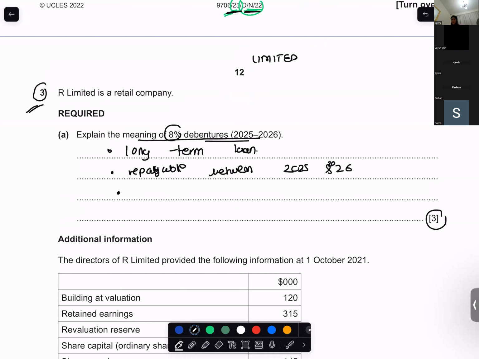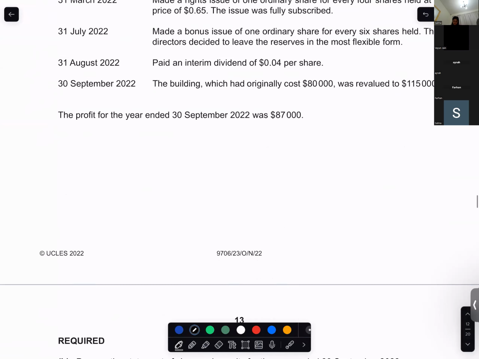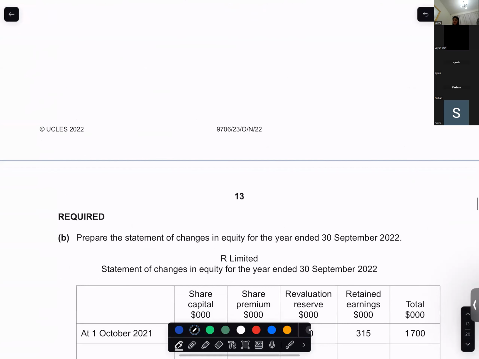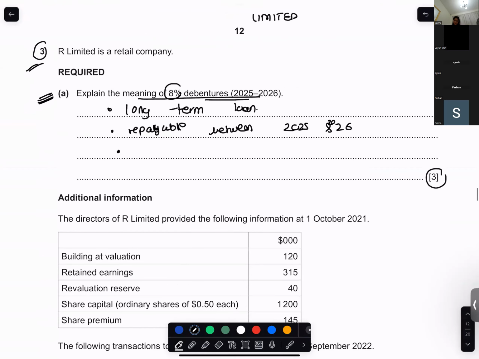Okay. First, I read the proper question. Now, prepare the statement of changes in equity for the year ended 30th September 2022. So you have to prepare SOCE, and there is also a theory question. So read this theory. Explain why dividends proposed at the end of the financial year are not shown in the question.